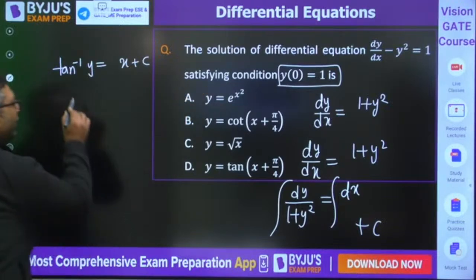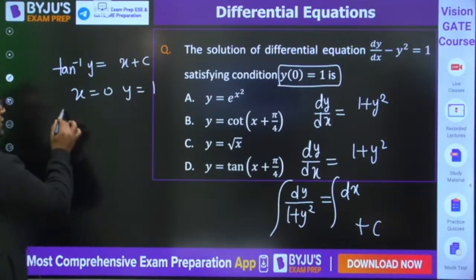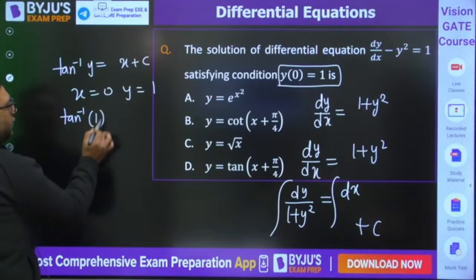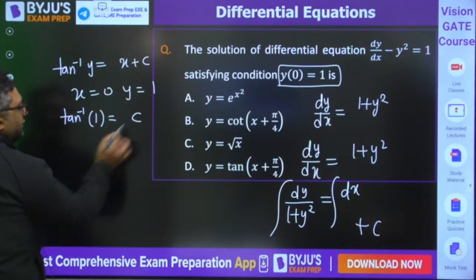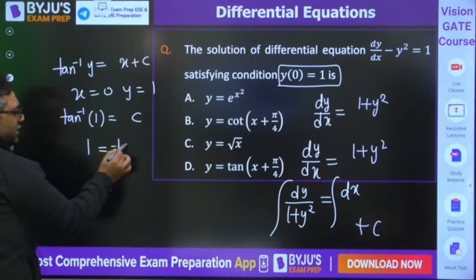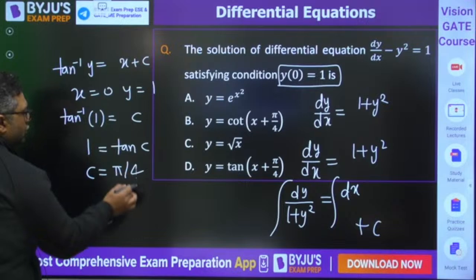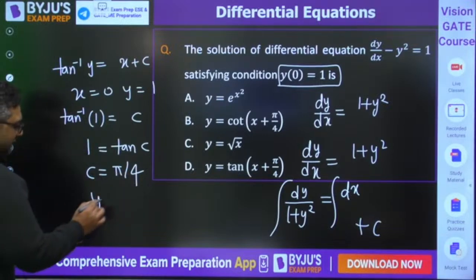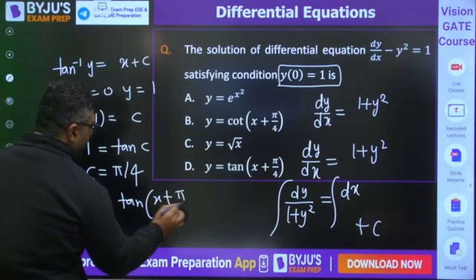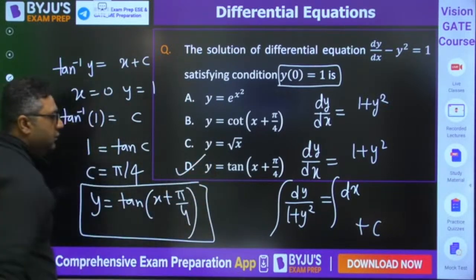They have given when x is 0, y is 1. So tangent inverse 1 is equal to 0 plus c. So 1 will be coming for tangent pi by 4, so c is pi by 4. So you can write y is equal to tangent of x plus pi by 4. Answer will be D for this.